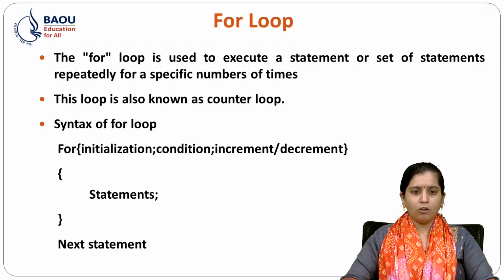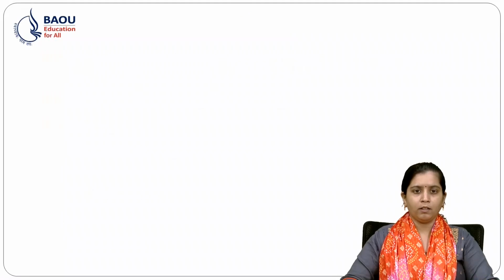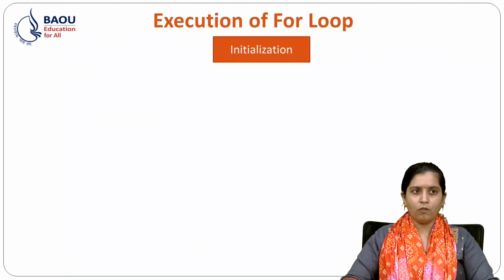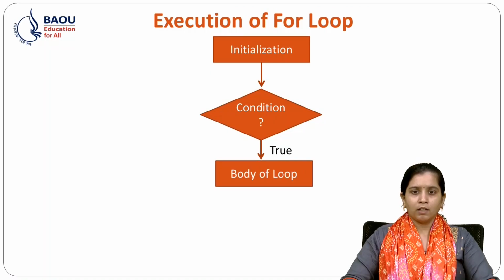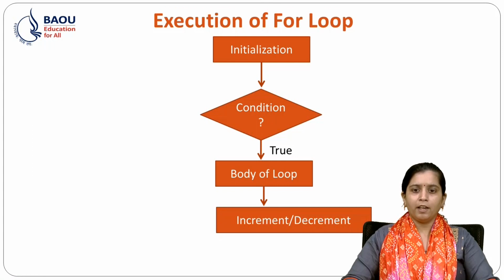And after the for loop, if we want to execute any statements, then we will have the next statement. Now let's see the execution of the for loop. First we will initialize. After that we will check the condition, and if the condition is true, then we will execute the body of the loop, and after that the increment or decrement will follow.